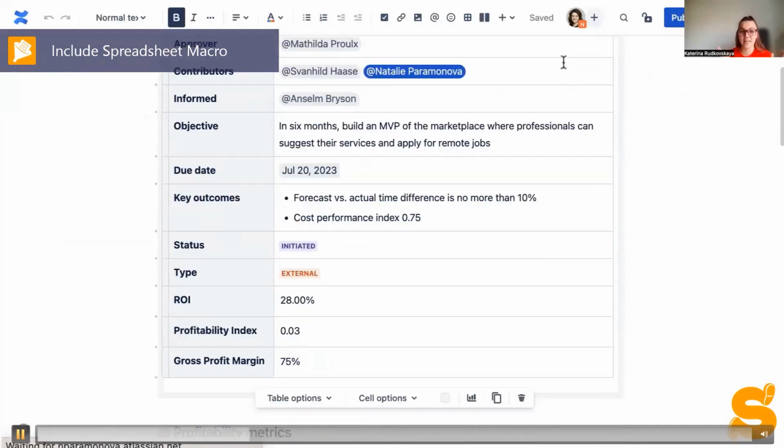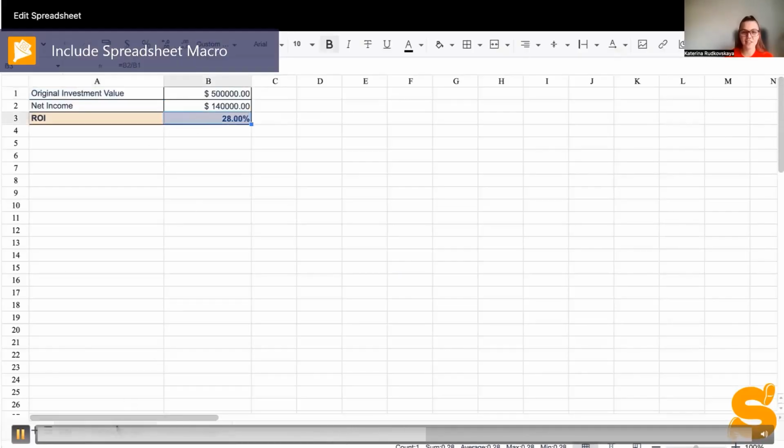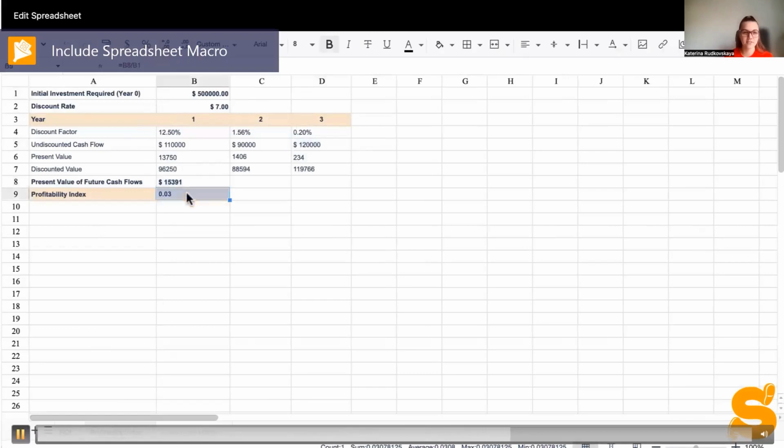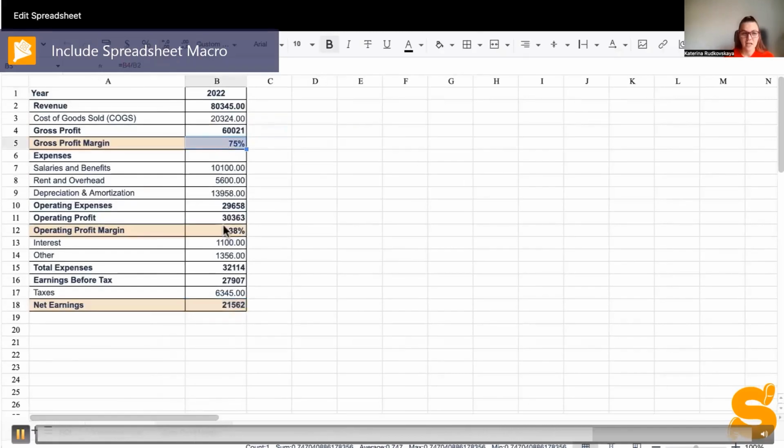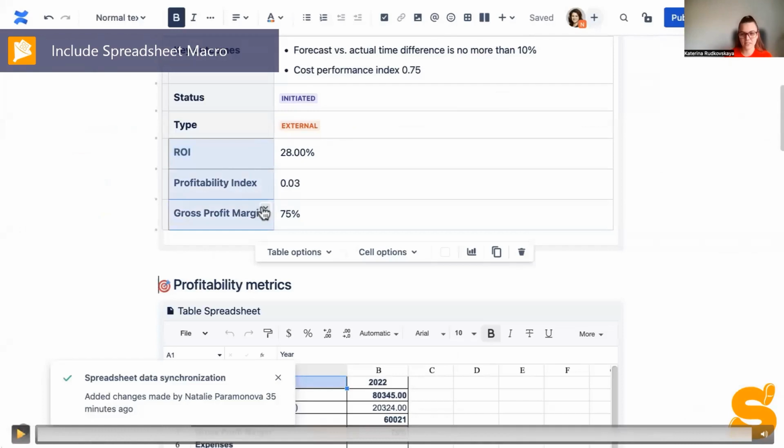Now we know that the Table Spreadsheet macro exists in Confluence, and we add calculations for 3 different metrics. Would you like to have the ability to refer to part of this table on another page, or to add a single figure of a project profitability in line to the text somewhere in your blog post? I'm thrilled to show you now how this macro helps you complete these tasks easily.